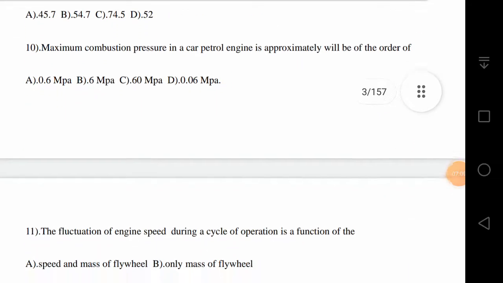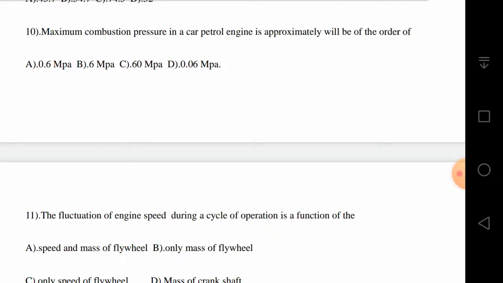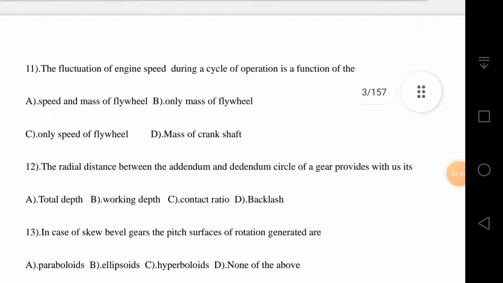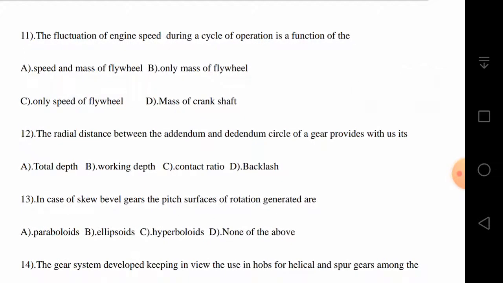Next question, boys. Maximum combustion pressure in a car petrol engine is approximately of the order of: is it 0.6 megapascals, or 6 megapascals, or 60 megapascals, or 0.06 megapascals? Your answer is B. The maximum combustion pressure in a car petrol engine is approximately of the order of 6 megapascals. That is your answer. Such data-based questions are very important. You can get them in the examination, so please have an idea of these particular values.